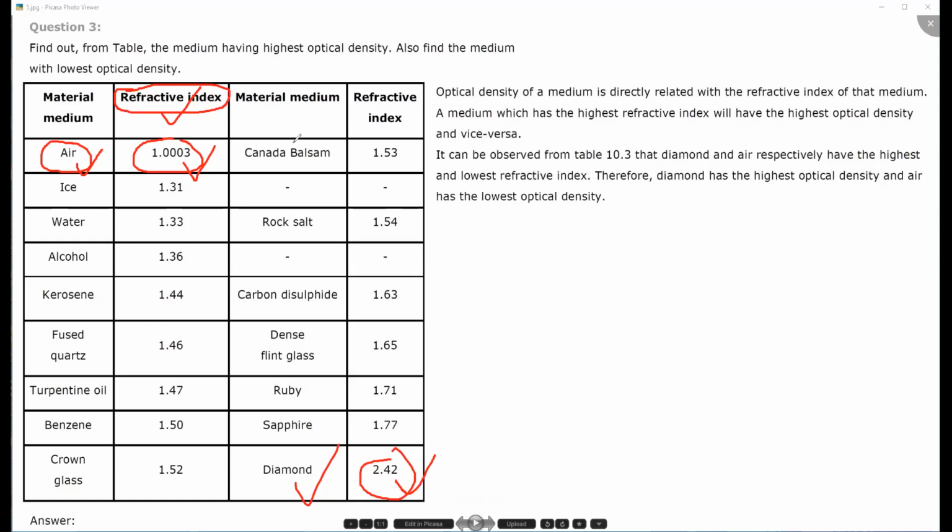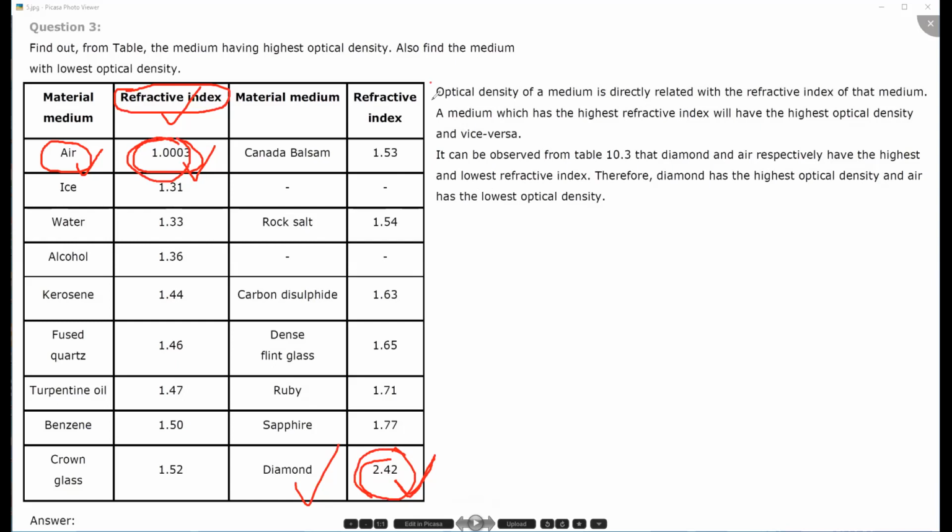Okay, so now tell me which one has the highest refractive index. Diamond is having the highest refractive index, therefore it is optically denser, right? Most dense medium in the above table, and air is the less dense medium or rarest medium, we can say optically rarer medium. Okay, rarest of all.